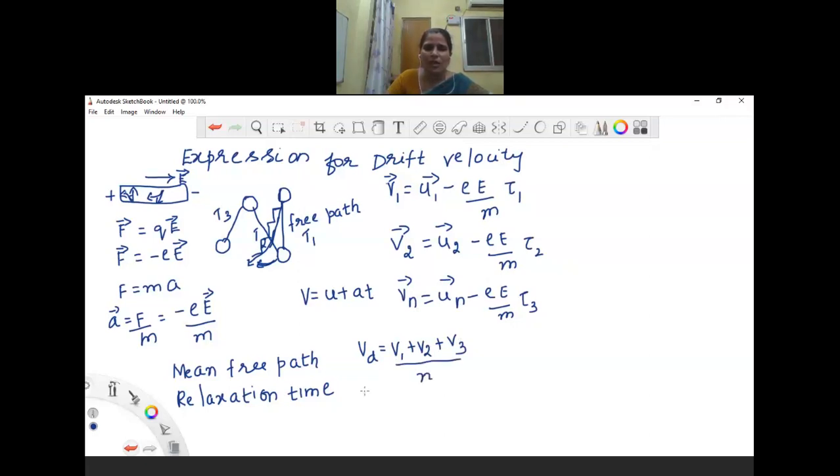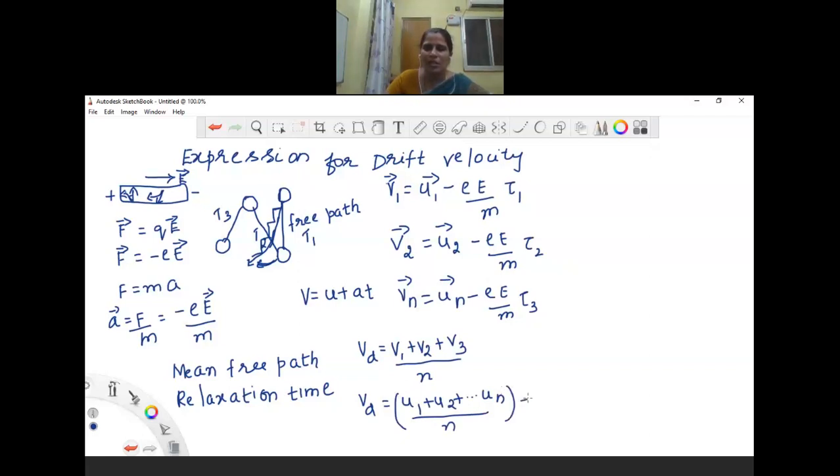So when you add everything, what will we get? We can take u1 plus u2 plus u3 up to un, divided by n. So this is the average thermal velocity.